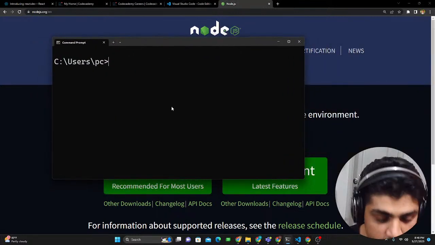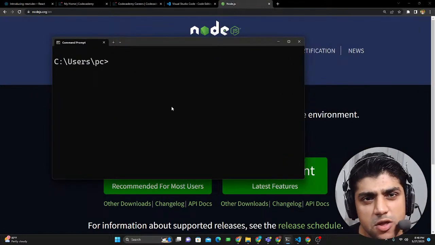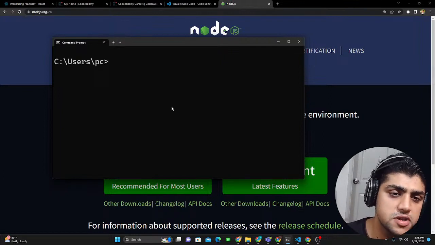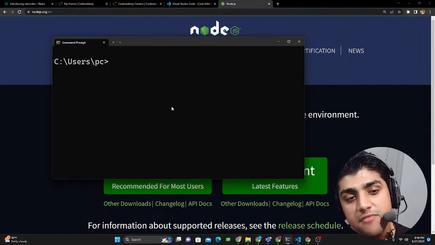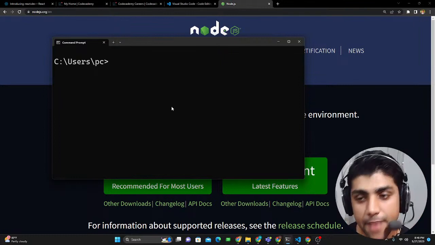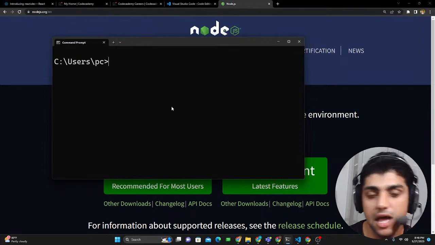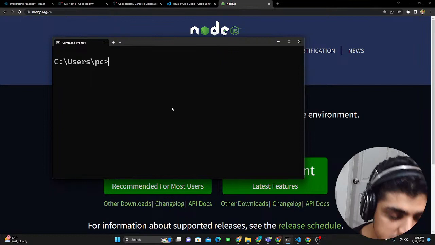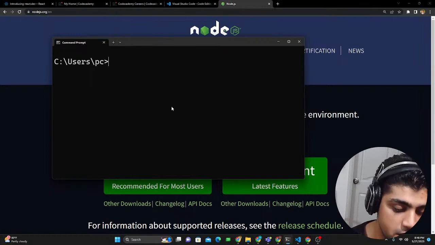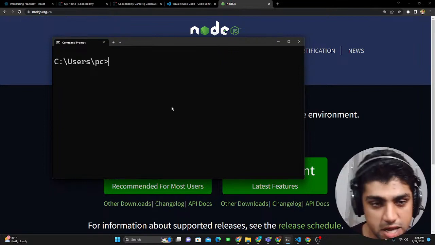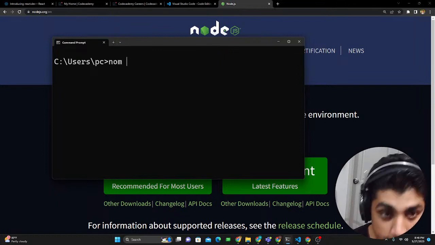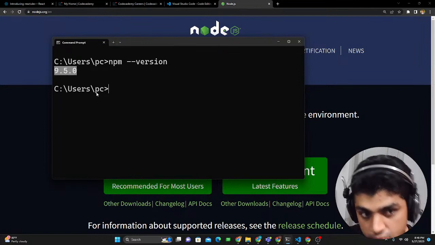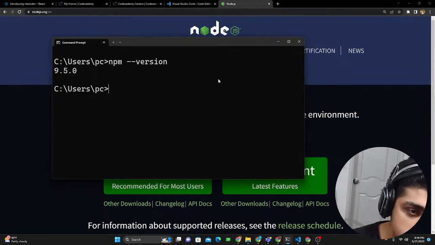Just install that. And when you install Node.js, you actually get a package manager. A package manager is a thing where you can install different libraries or packages. Just like in Python we had pip, the Python package manager, which you could use to install so many different libraries from all around the internet and include them in your programs. This is the same thing, but in JavaScript you have npm. So npm comes with Node.js. If I type in npm --version, you can see I also have npm installed right there. Just have Node.js and then npm will be installed for you.